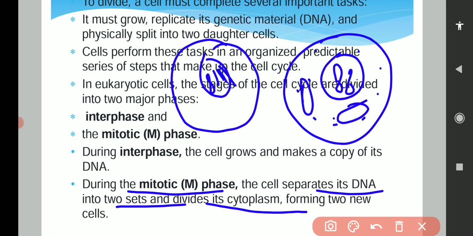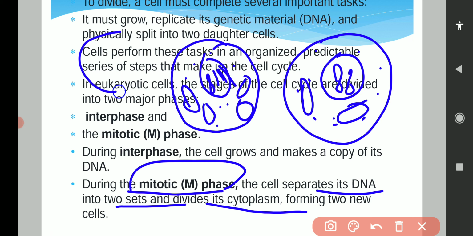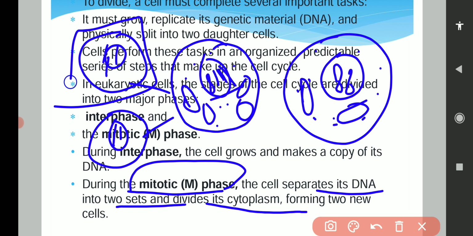Whatever material is present inside the cell, it will duplicate, and then in M phase, these chromosomes will divide and two daughter cells will form. So of these 4 chromosomes, 2 will stay here and 2 will go here. Ultimately two exact looking daughter cells will form.